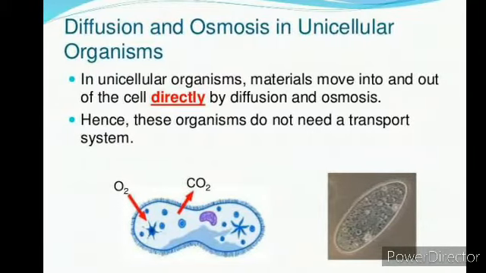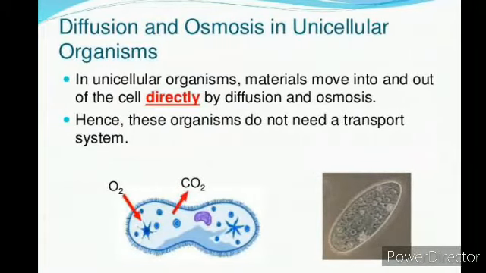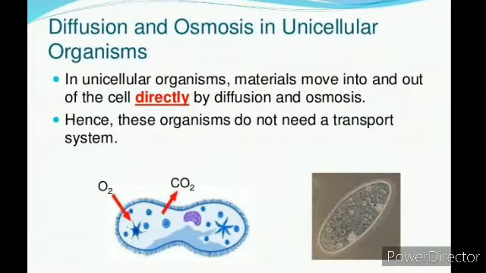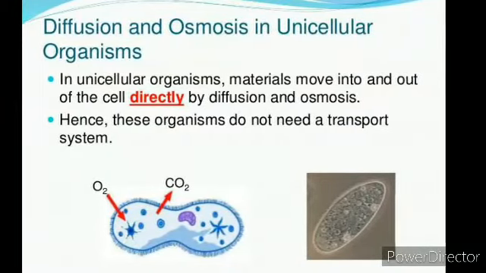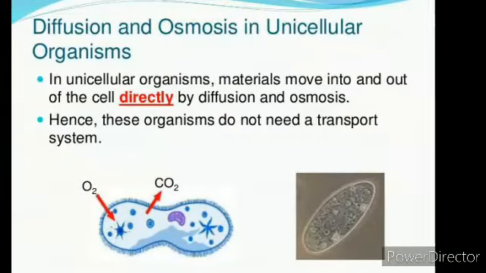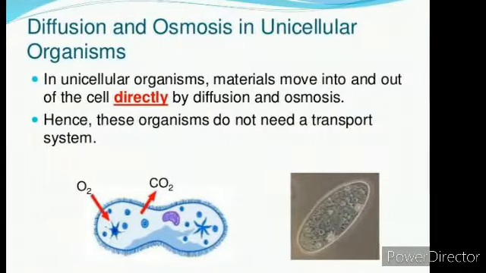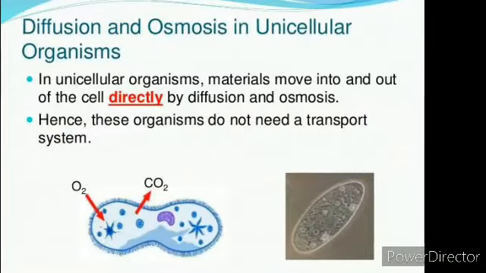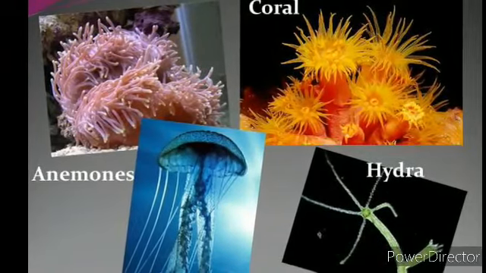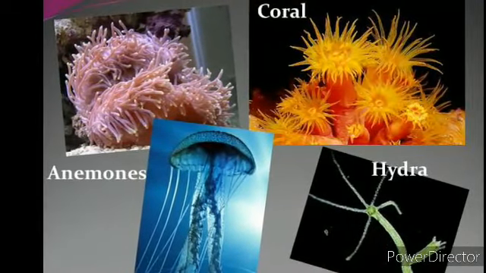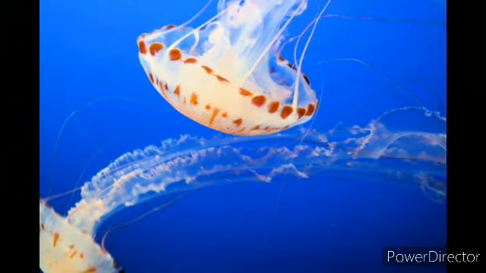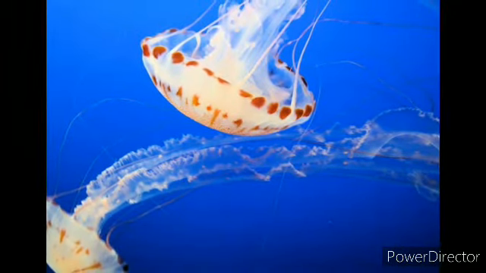In these kinds of organisms, like amoeba, paramecium and bacteria, the nutrients reach every part of the cell by the process of diffusion. And if we talk about simple aquatic multicellular organisms such as hydra and jellyfish, the oxygen and nutrients are transported by water that circulates through their body.